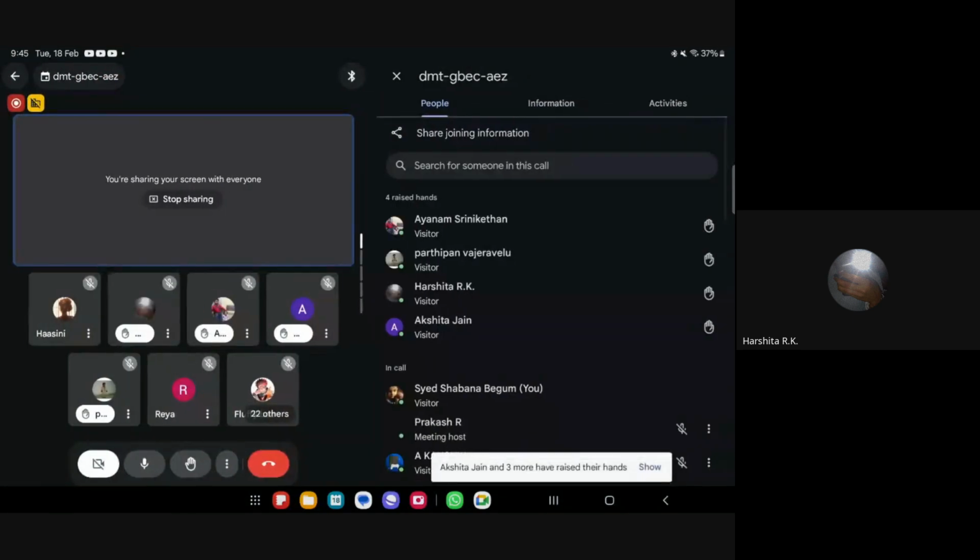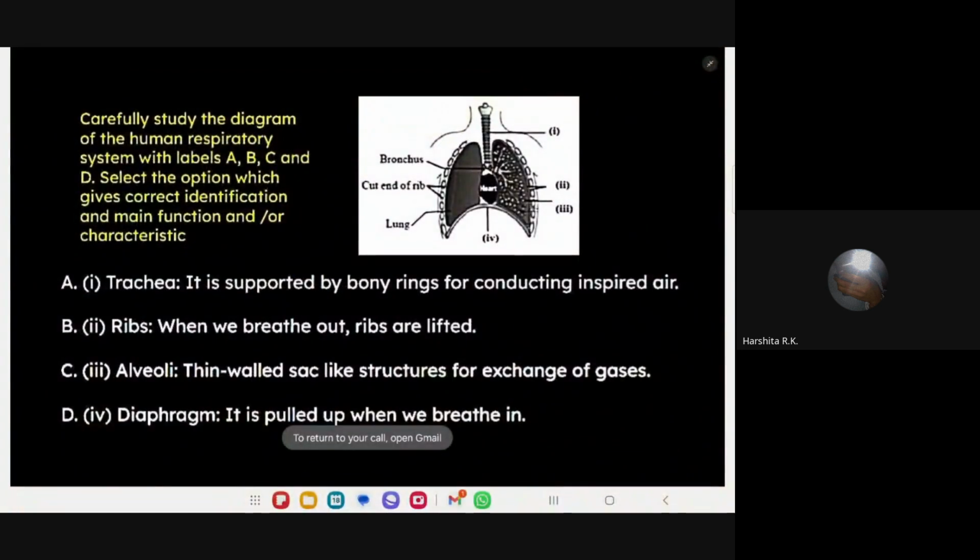Parthiban and also who has raised? Harshita will answer. Harshita, what is being asked in this question, Harshita?